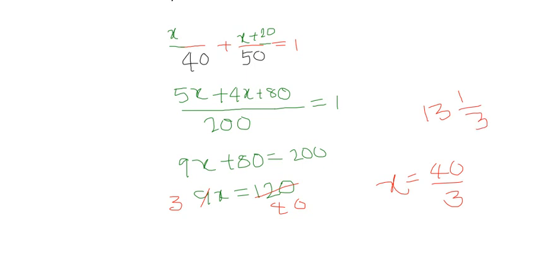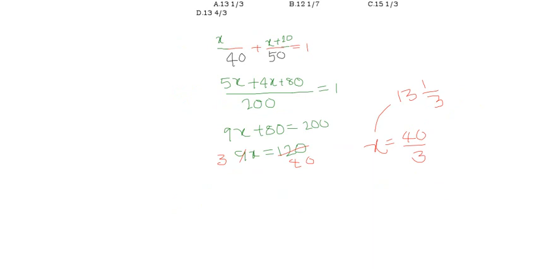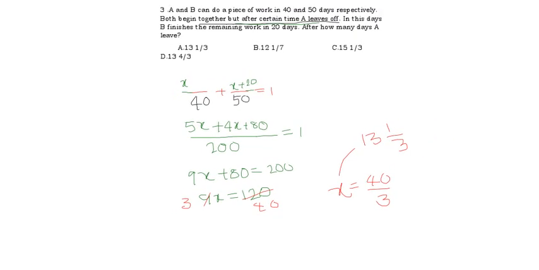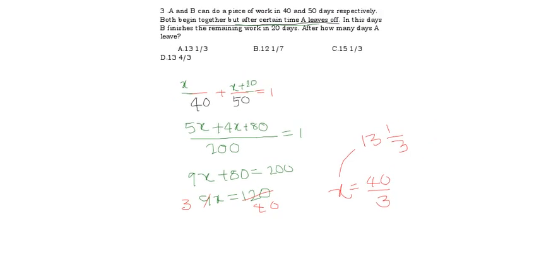We got the answer in mixed fraction. See, 13 times 3 is 39. 39 plus 1 is 40, 40 by 3. Where is the option 13 1 by 3 in our answers? They ask only after how many days A leaves. 13 1 by 3 days. A is our answer. Both the second and third problems are the same. Next, moving to the fourth question, the last question.